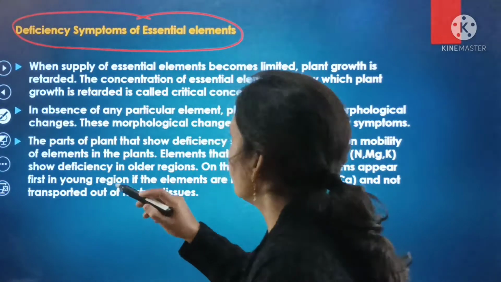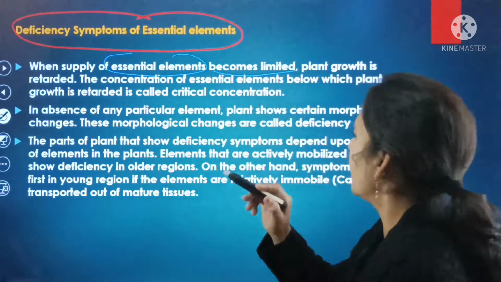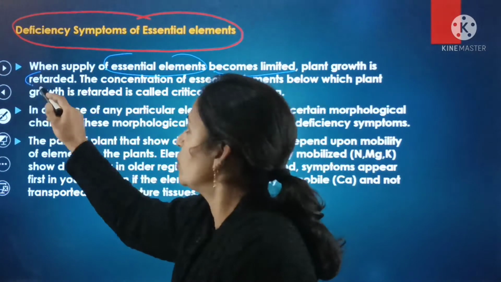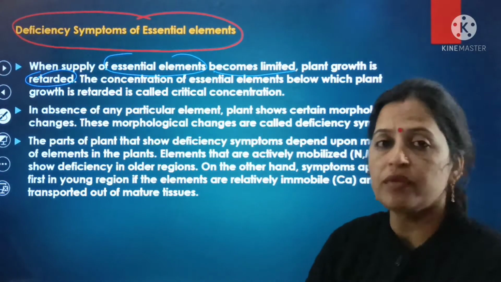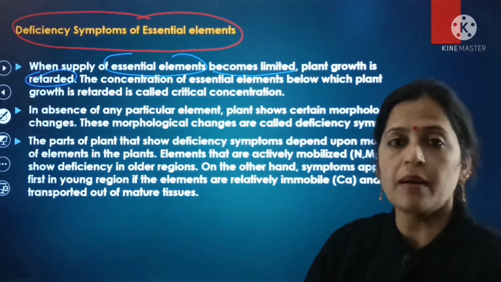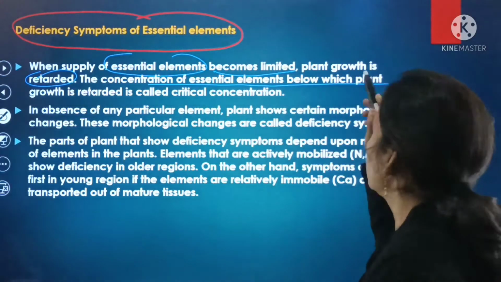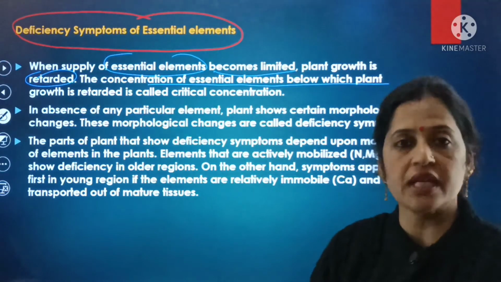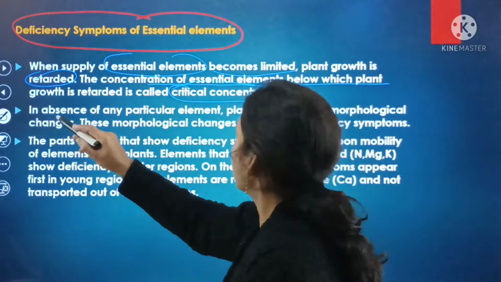The first deficiency symptom in case of the essential elements is this: when the supply of the essential elements becomes limited, the growth of the plant becomes retarded. This is the major deficiency symptom of the essential elements. The concentration of the essential elements below which the plant's growth is retarded is known as critical concentration.